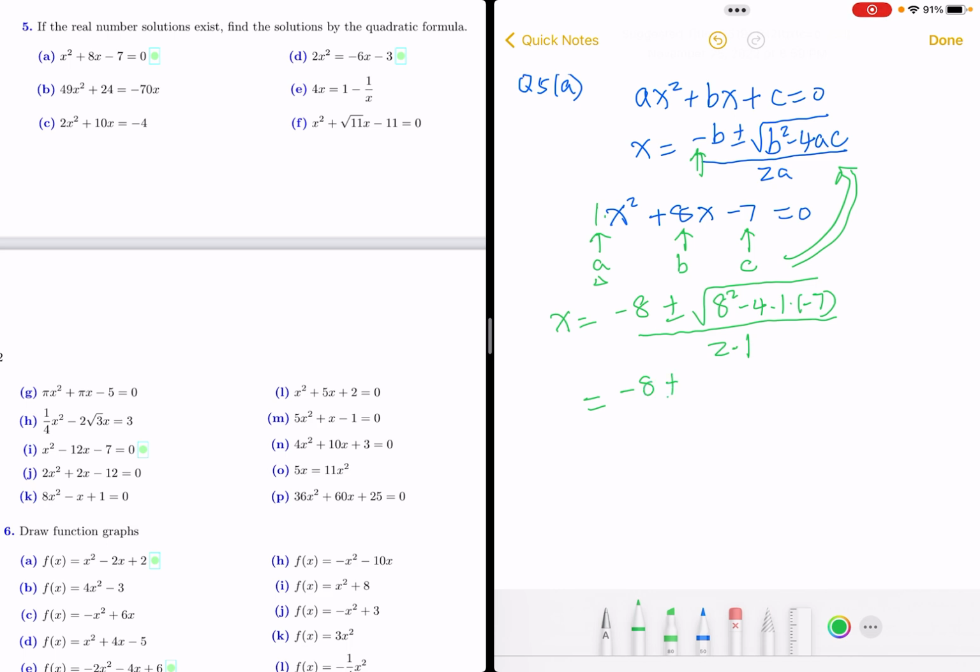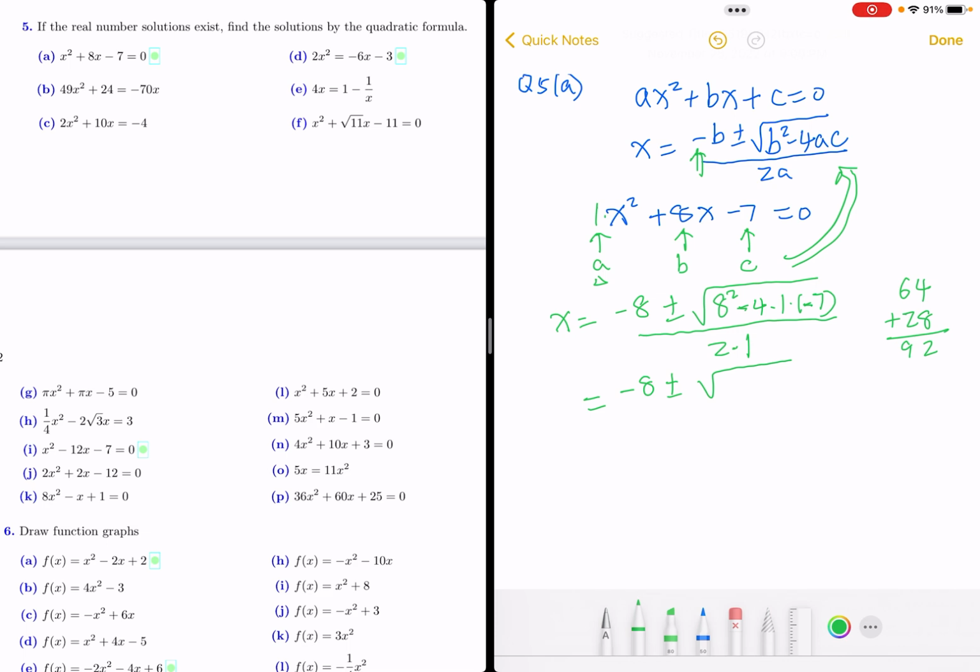So negative 8 plus minus. Now we do the calculation here. 8 squared is 64, and then 4 times 7 is 28. And then you add those two together because you have a negative here, negative here, so you get positive. Then you have a 2 here, and then there's negative 2. There's 92.